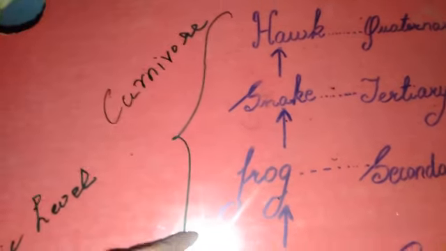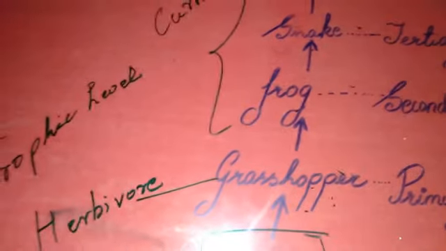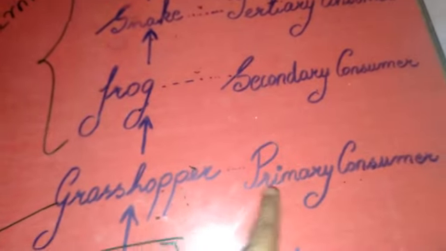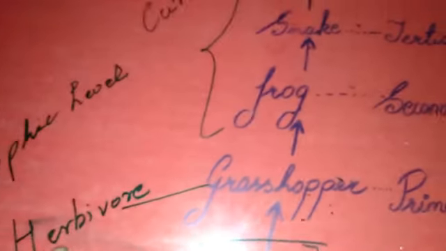They are not directly dependent on plants. By definition, what is a herbivore? A herbivore is an organism that consumes plants. So only at the primary consumer level could we have herbivores. The rest are carnivores. Now, what is an omnivore?